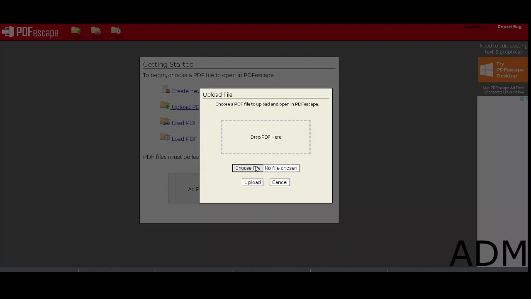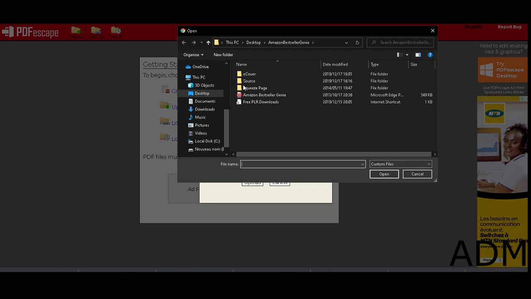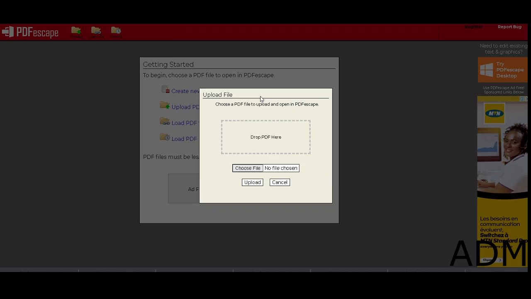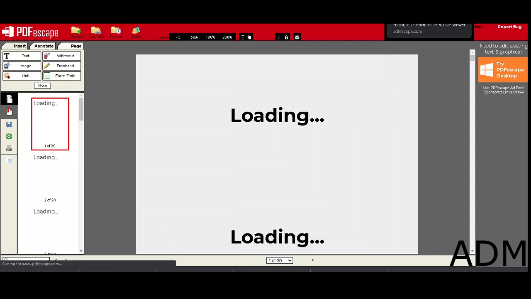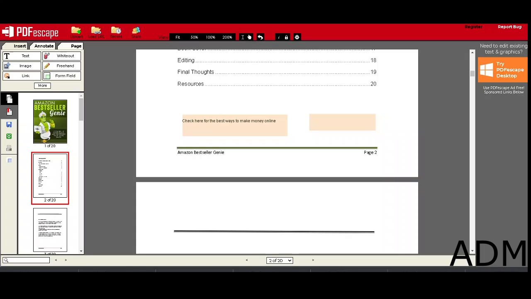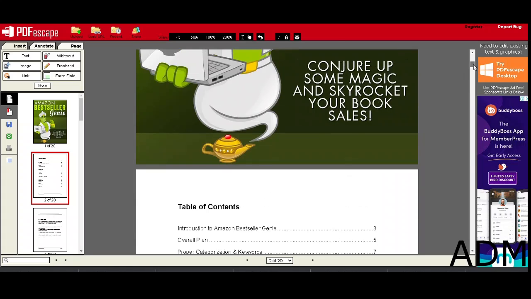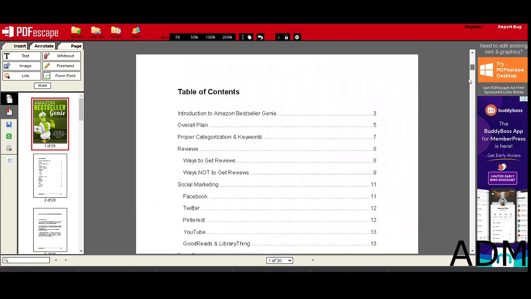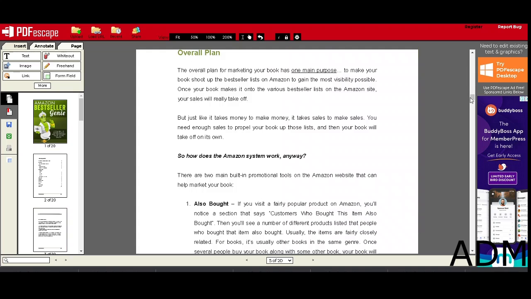Now make sure you find that PDF you just downloaded, wherever you've downloaded it. This is it for me over here, Amazon Bestseller Genie. You want to upload that onto PDF Escape. So wait for it to upload. It should take some time, and as you can see, it's busy uploading. Okay, now as we can see, it has fully uploaded. So this is the book over here.